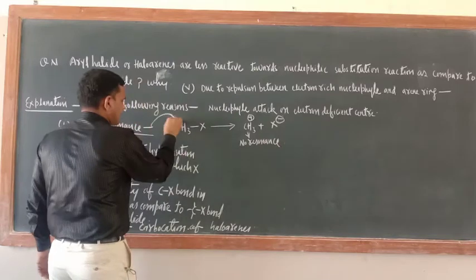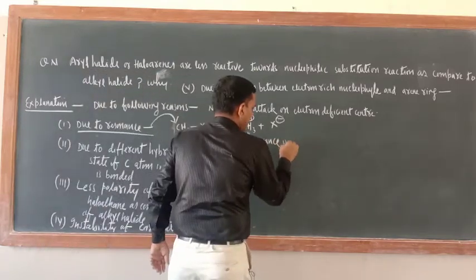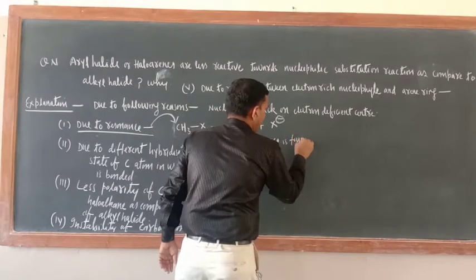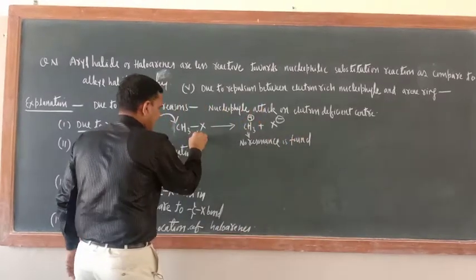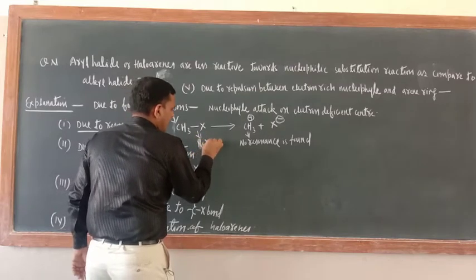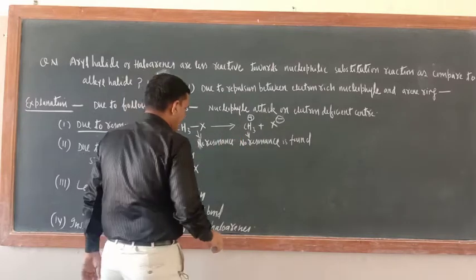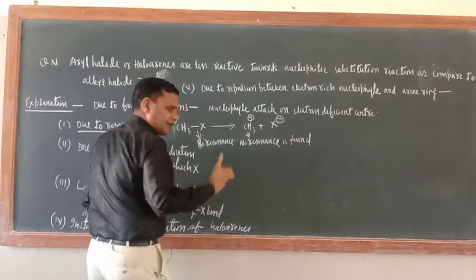I am explaining this first point here. No resonance is found, even here also no resonance. Now in case of aryl halide, resonance is found, and I will tell you what is the impact of resonance.